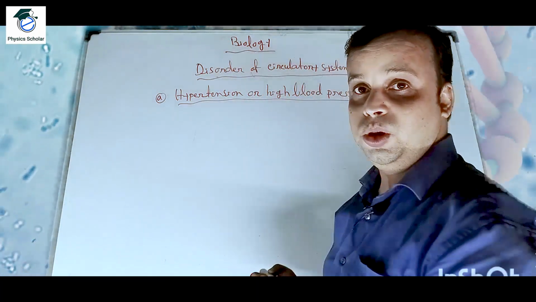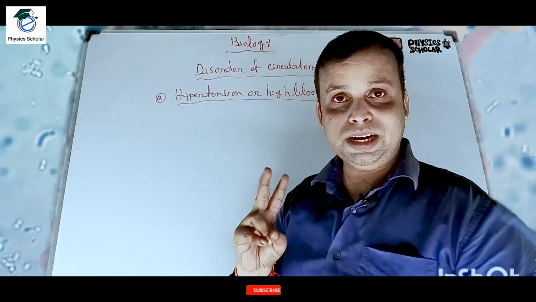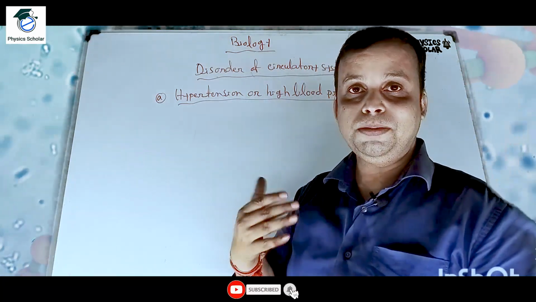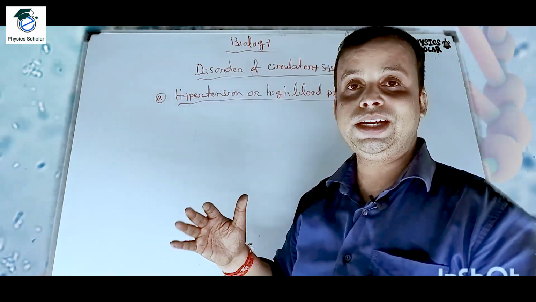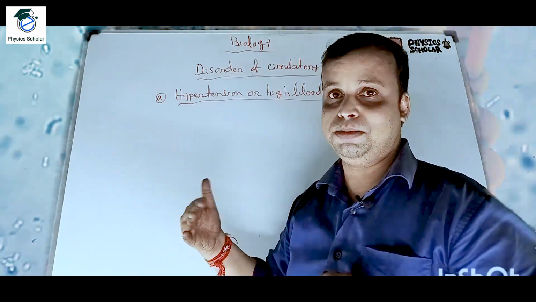Basically, what we know, the 2 types of main blood pressure are there, systolic and diastolic, and the value is 120 mm of Hg systolic and 80 mm of Hg diastolic. That I have discussed in my previous episode.